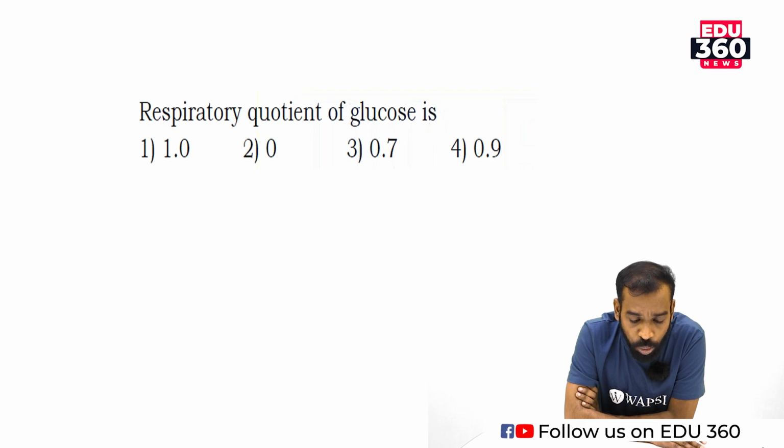So the respiratory quotient of glucose, no doubt glucose is a carbohydrate. We have option 1, that is 1, option 2, 0, option 3, 0.7 and option 4, 0.9. Which one is the highest? 1. So glucose is producing more energy.